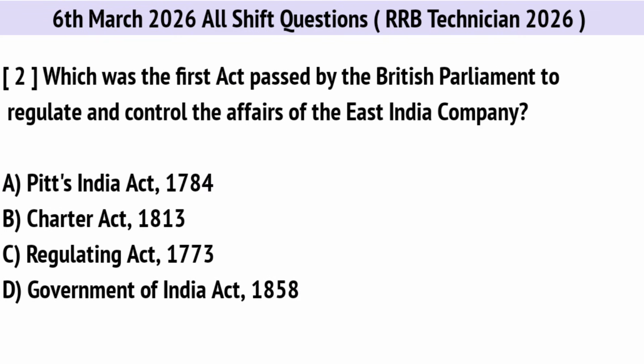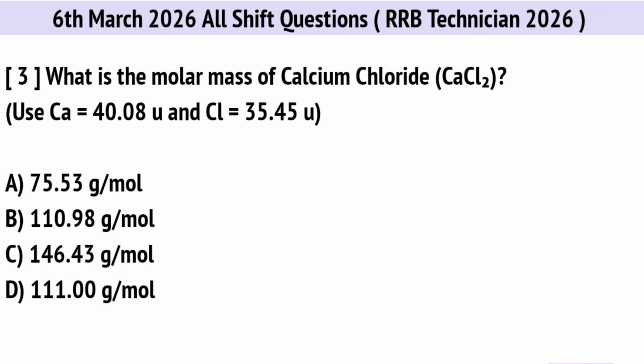Which was the first act passed by the British Parliament to regulate and control the affairs of the East India Company? Correct option is C. Regulating Act 1773. What is the molar mass of calcium chloride?